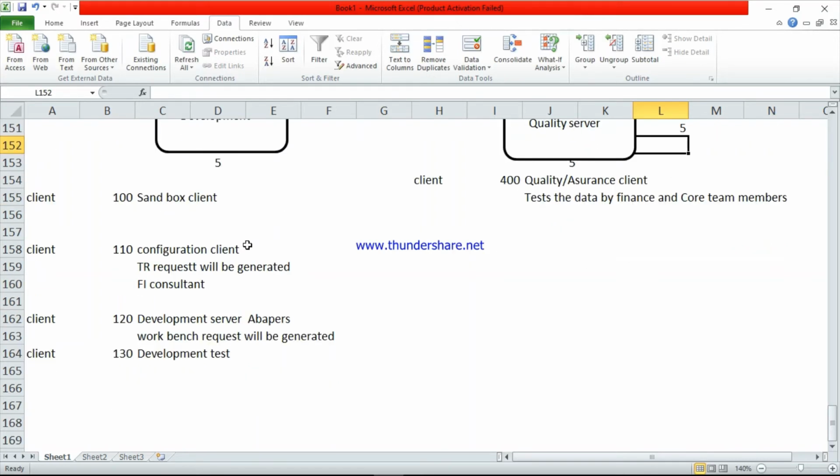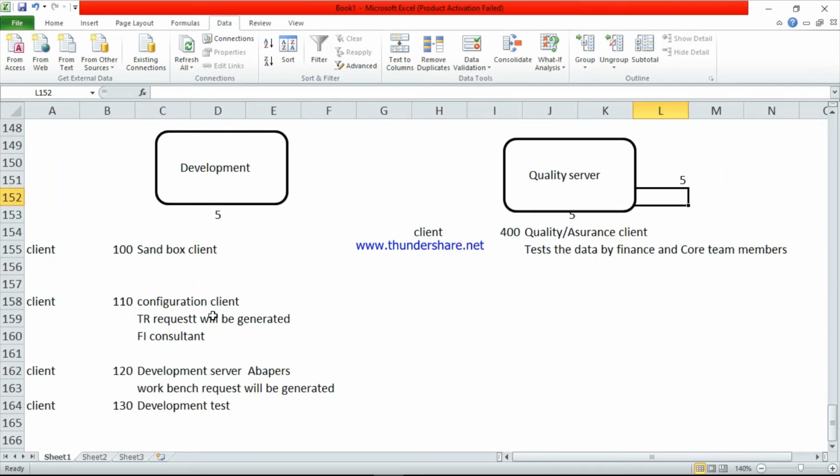Look here, in the development server, whatever programs the finance consultant and technical consultant have written, the data will come from the development server to the quality server. There is a very important point here. The development server is there.